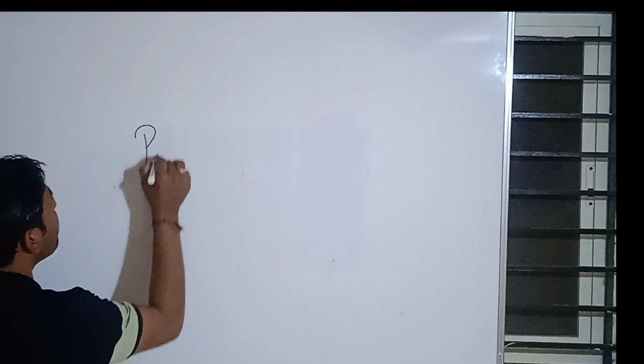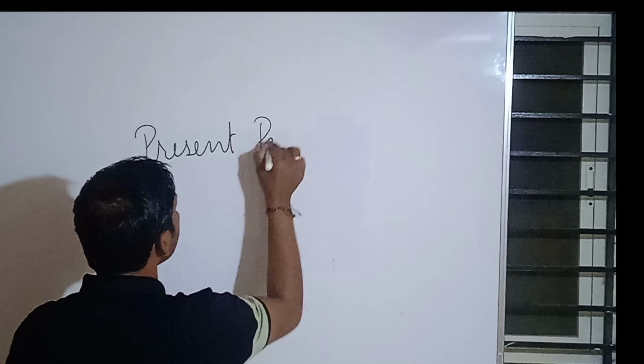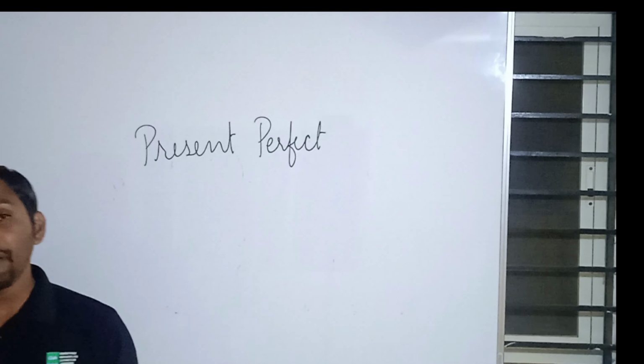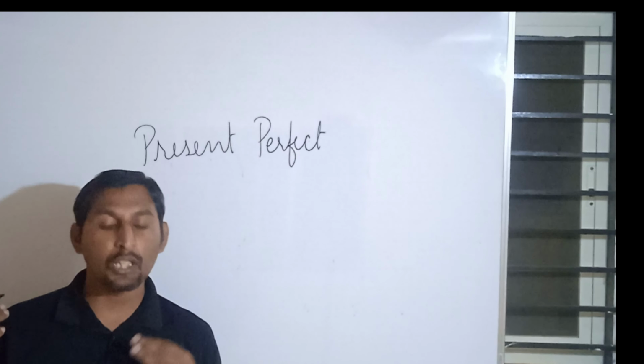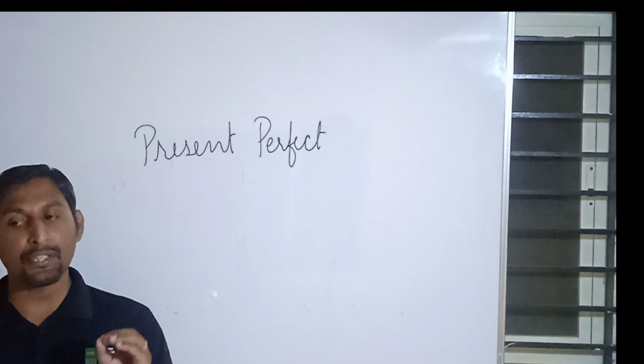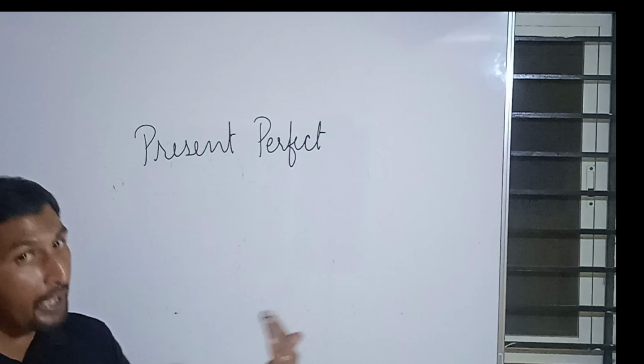Now, what is this present perfect tense? How do we understand present perfect tense? Many of you have asked me, what do you mean by present perfect tense? Present perfect tense is a tense which indicates the immediate past or the completion of the work at the immediate past.